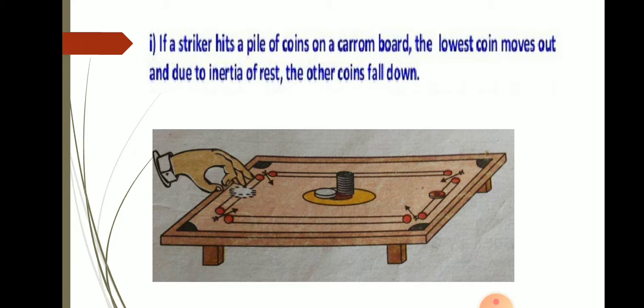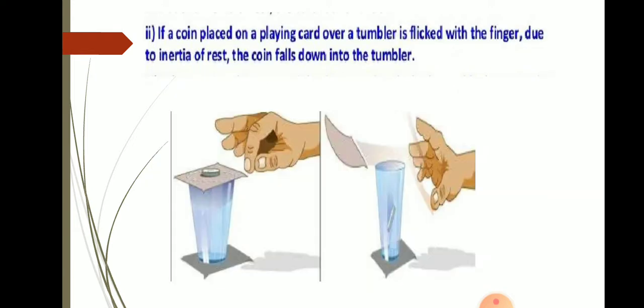The lowest coin moves out, but due to inertia of rest, the other coins fall down. It does not happen always, but sometimes you may have experienced the whole pile of coins coming down, only leaving the lower coin which moves off. So this is because of inertia of rest.